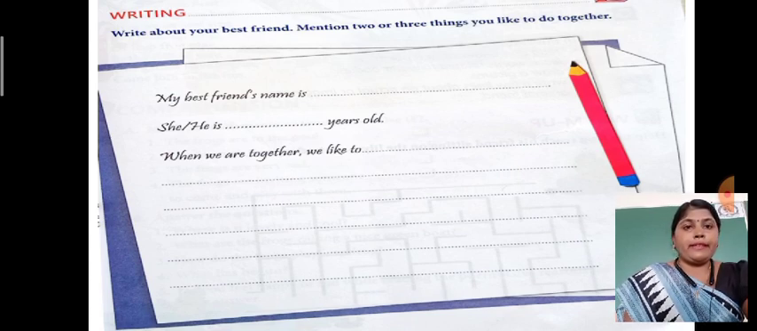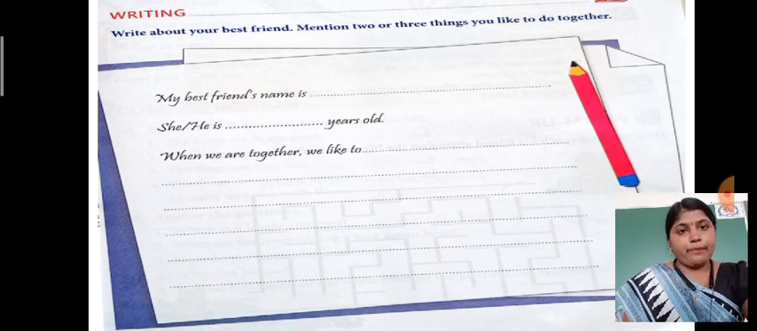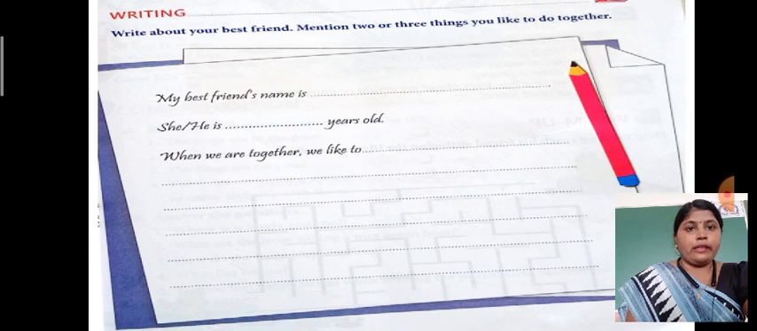My best friend's name is... so in the first line you are going to write your best friend's name, and write only one name. Okay, next, if it is a girl then you can use the word she, if it is a boy you can use the word he, and cut the other word. Is dash years old, means how many years old she or he is. So you are going to write that.